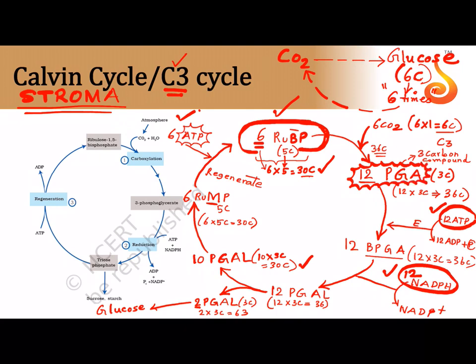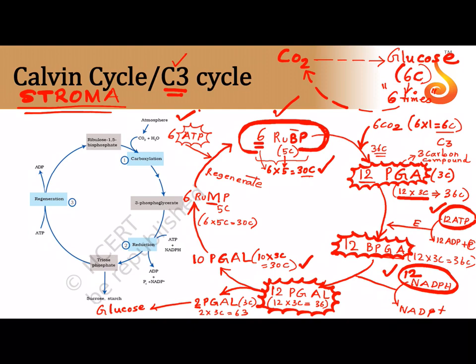The name given to this 3 carbon compound is PGA, 12 molecules of PGA, and you can also see how we have calculated the carbon atoms. 12 molecules of PGA is 12 into 3, 36. That gets phosphorylated by 12 molecules of ATP into 12 molecules of BPGA that has 2 phosphate groups. Bisphospho means 2 phosphate groups. Now bisphospho gets reduced into, what does it get reduced into? PGAL, phosphoglyceraldehyde, that is also called glyceraldehyde 3-phosphate or G3P.